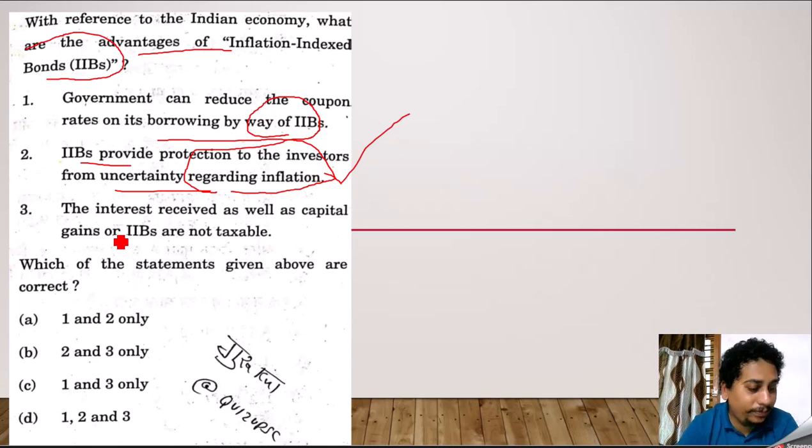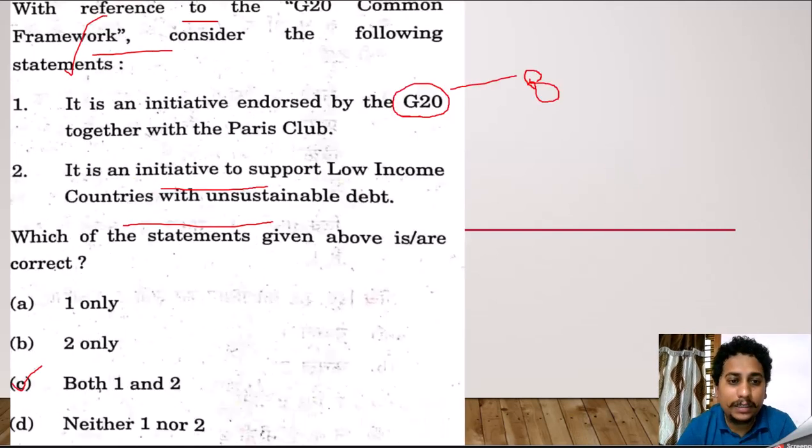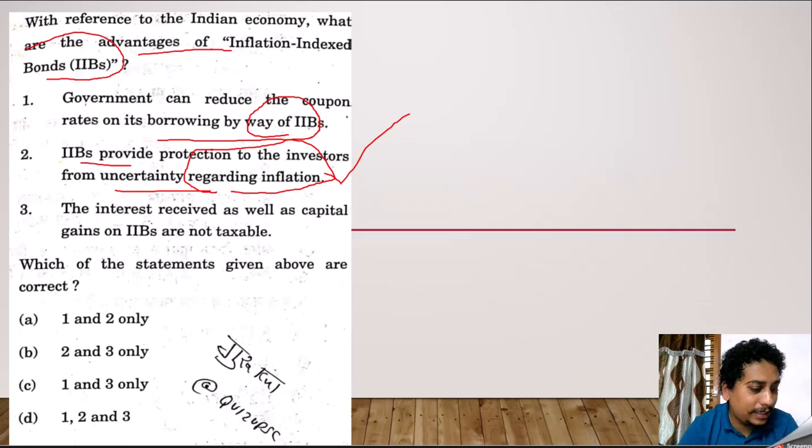Next, the interest received as well as the capital gains on IIBs are not taxable. Clear?